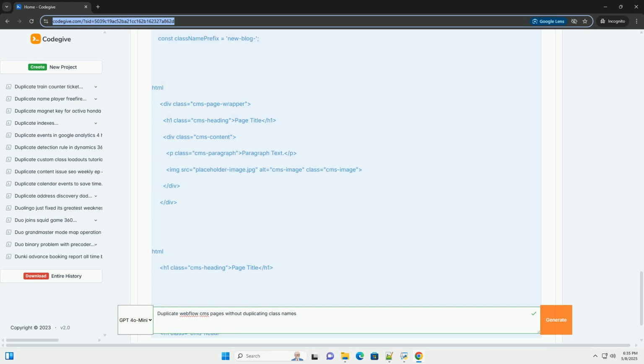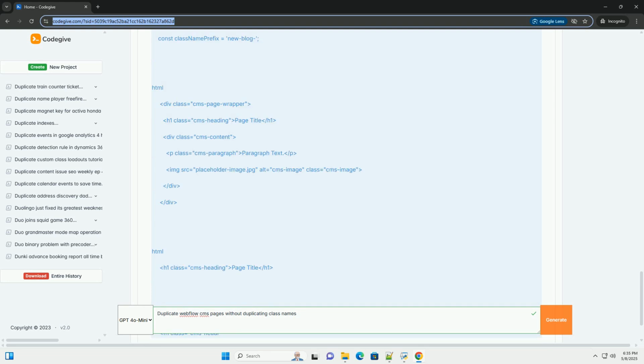Why avoid duplicating class names? When you directly duplicate CMS pages in Webflow, the elements within the duplicated page often inherit the exact same class names as the original. This creates several problems. Styling conflicts: changes to a class on one page can inadvertently affect the styling on the duplicated page, leading to unexpected visual inconsistencies. Specificity issues: identical classes with conflicting styles can lead to complex CSS specificity battles, making it difficult to control the appearance of your elements.